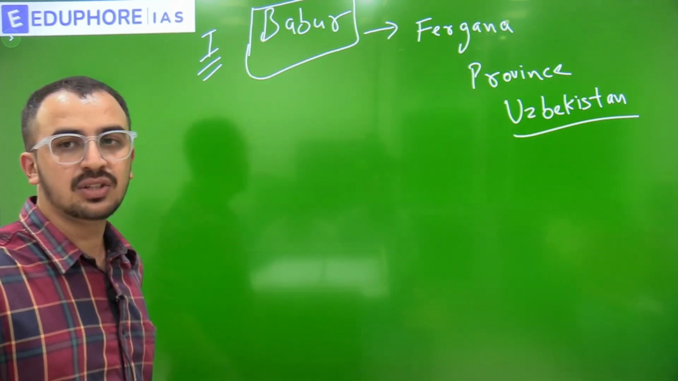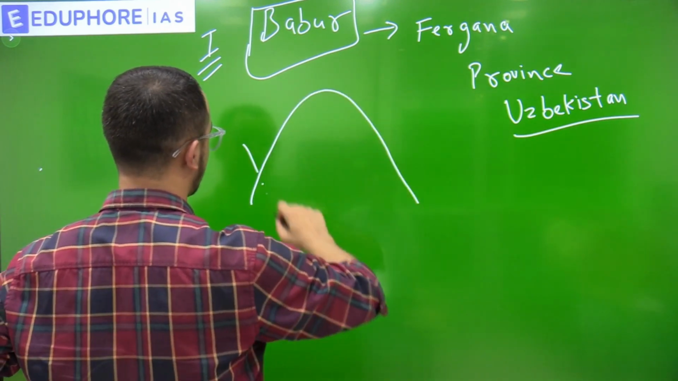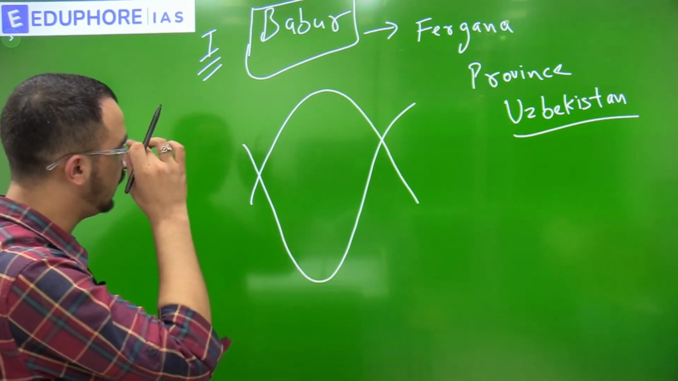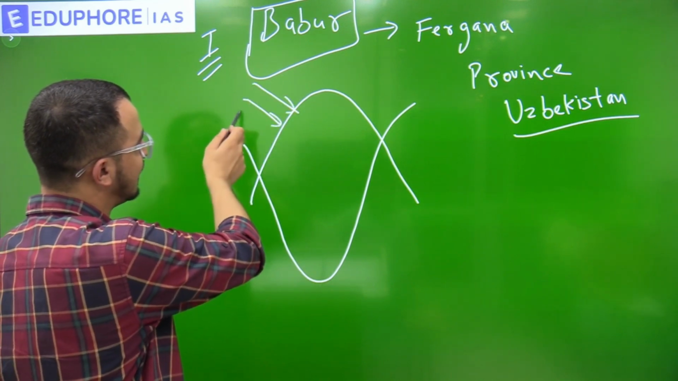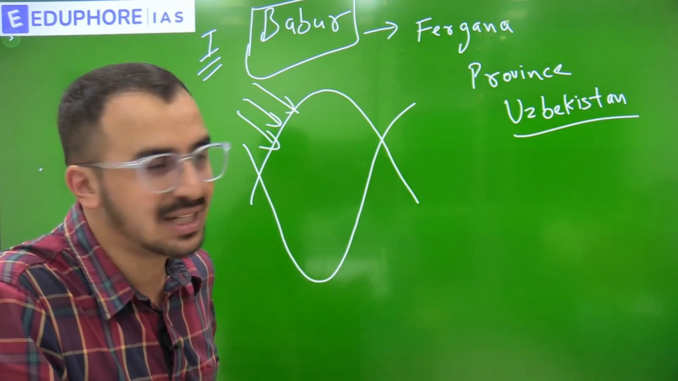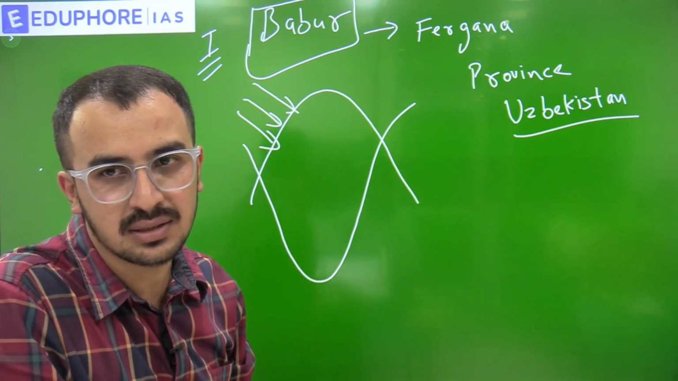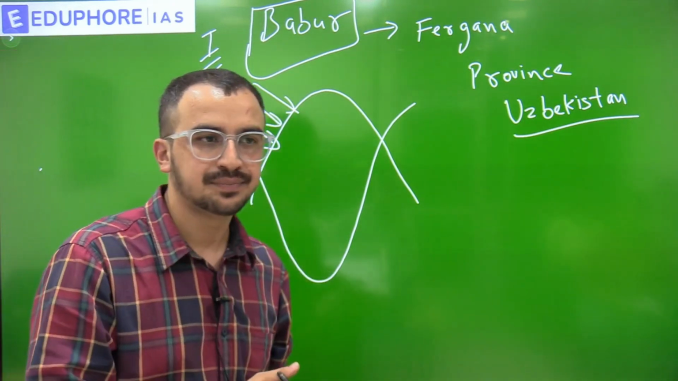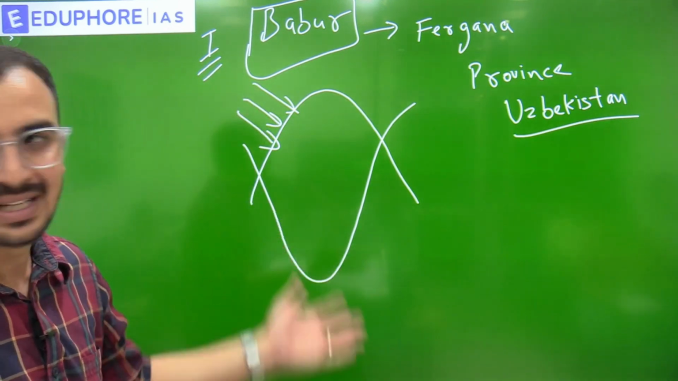And then he planned to attack India. We have discussed that story. Something like this was the map of India. This map is not to scale. So he invaded from this region. A few Indian rulers invited Babur to attack India, and he came to India and defeated the last Lodi ruler. Then he captured Delhi region, and then started the Babur or Mughal dynasty.